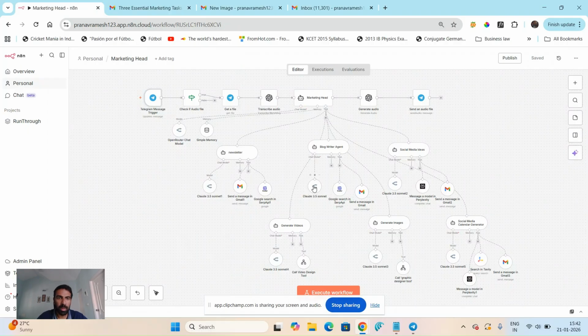And yes, this whole thing is a marketing head, or marketing team, we can call it, that consists of content writers, newsletters, blog writing, social media ideas, social media calendar generator, image generator, and videos. So this whole thing is being built. Yeah, and this is just through voice.